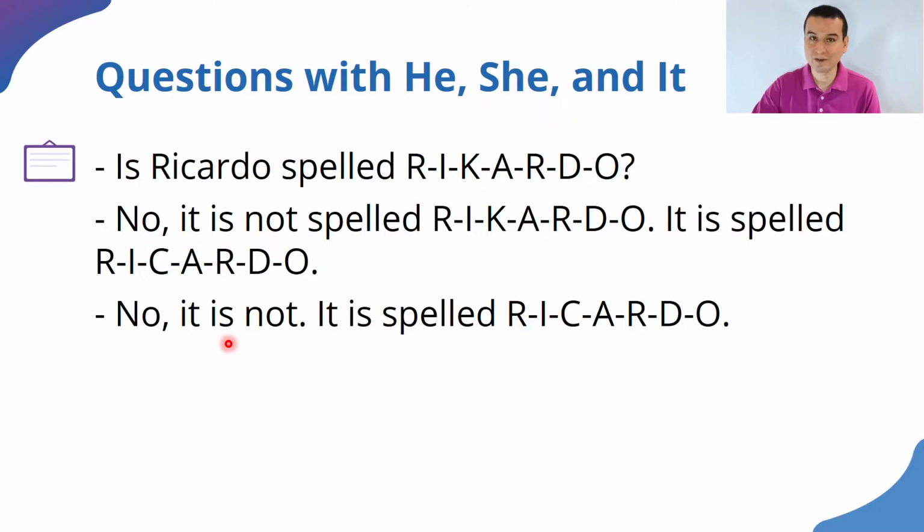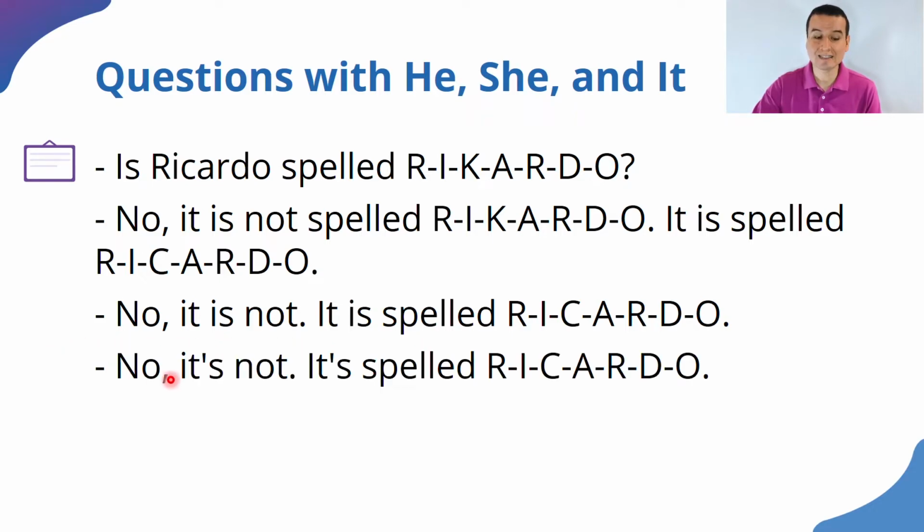It is spelled the right way. Or no, it's not. We can contract that. And we can also use the contraction for the explanation. It's spelled R-I-C-A-R-D-O. All right? That is how we ask and answer questions in English, using the auxiliary before the subject. All right?